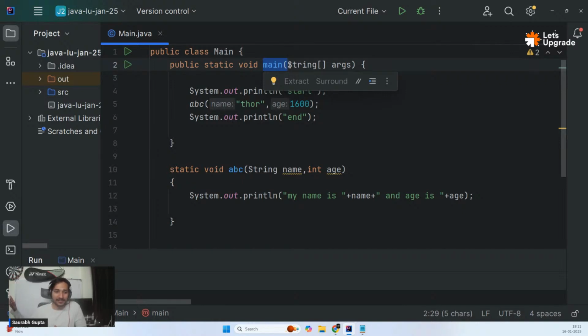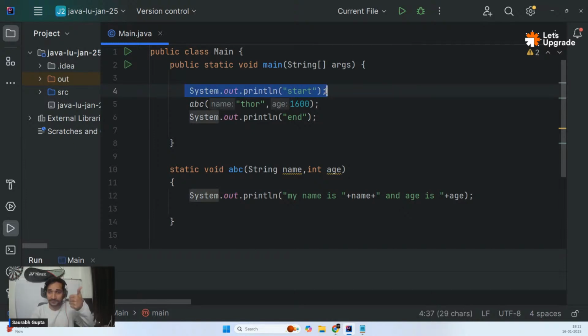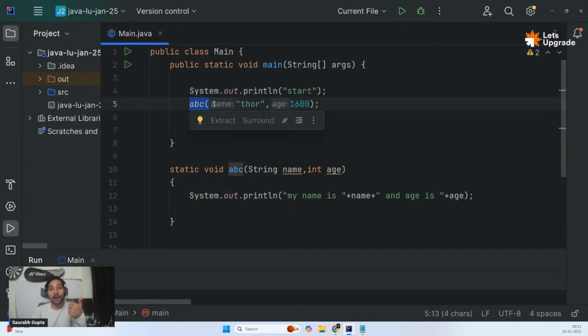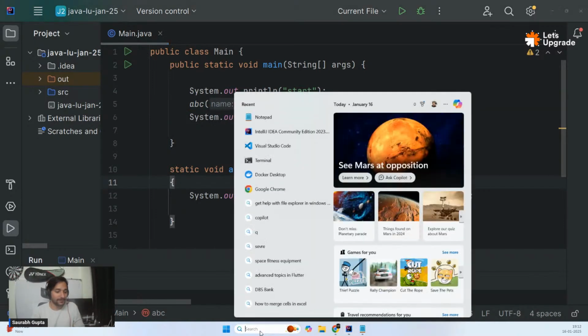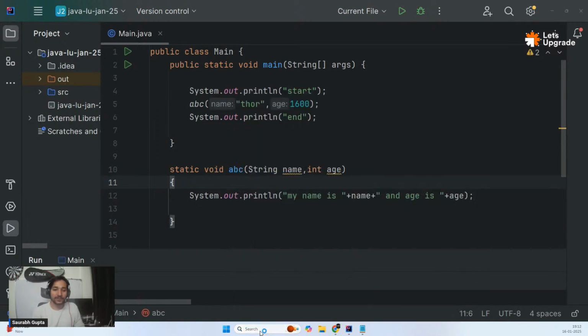So it comes inside and executes the first line of code. Then it executes the second line of code, which is ABC. And now the compiler sees, oh, it is a function. So from there, the executor goes inside the ABC function. That means it comes here. Let me see if I have that Epic Pen with me, so it will be a little easier for me to make you understand.